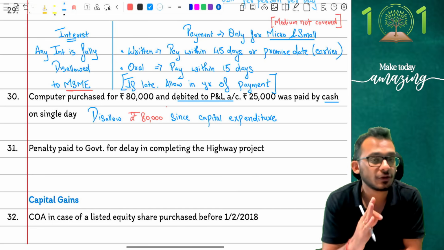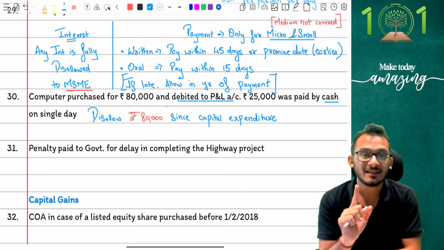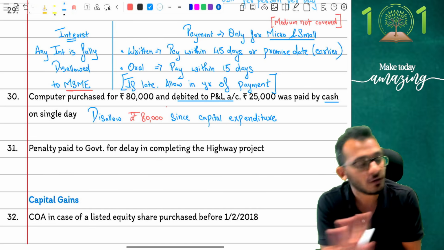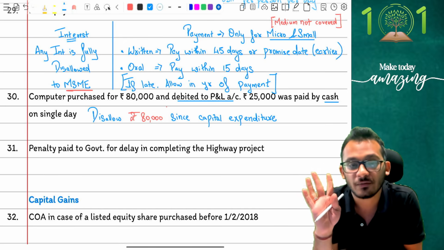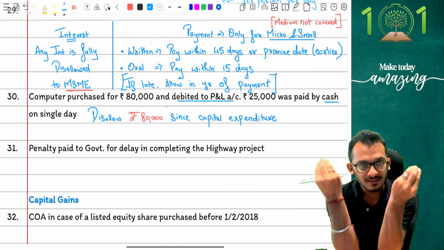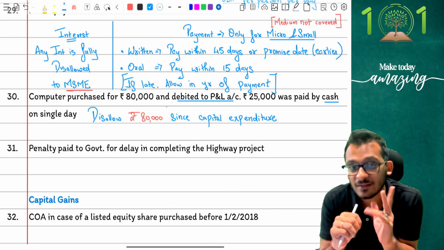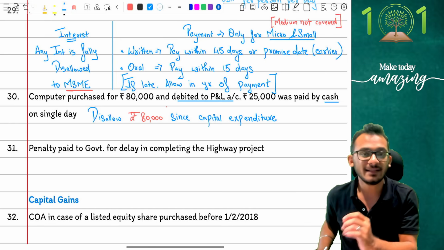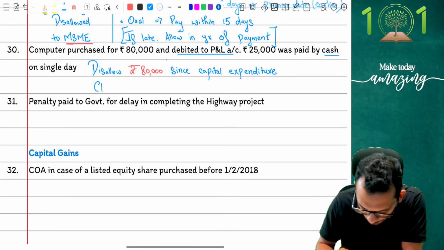If you remember the depreciation topic, people, it also has the same rules. The rules say that when you make an asset purchase with cash payment of more than 10,000 rupees, the excess payment is not going to be considered an asset itself. Which means the moment I made 25,000 rupees worth of cash payment, income tax will say the asset itself is not worth the 25,000. I am going to ignore the quantum of 25,000 for depreciation purposes. Which means here I am going to first disallow 80,000 worth of asset in my capital expenditure module. And then I am going to claim depreciation.